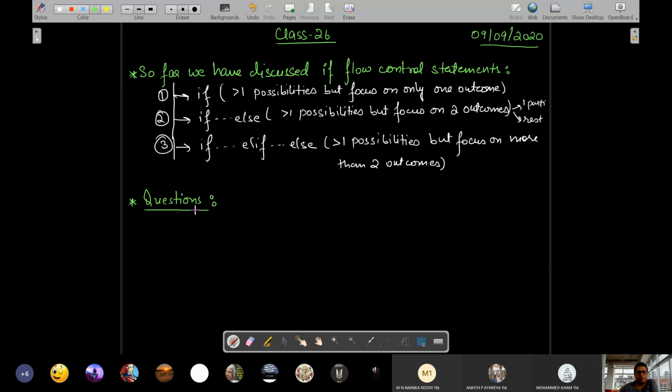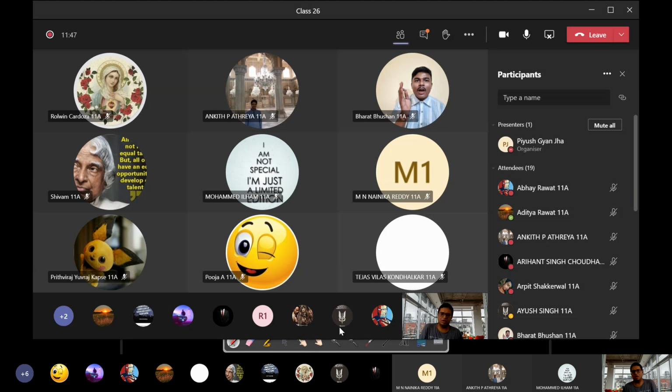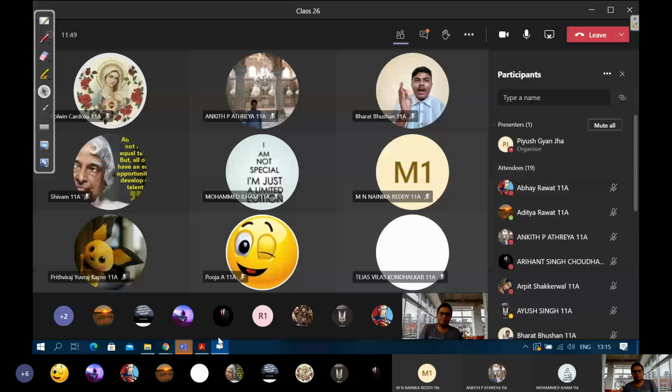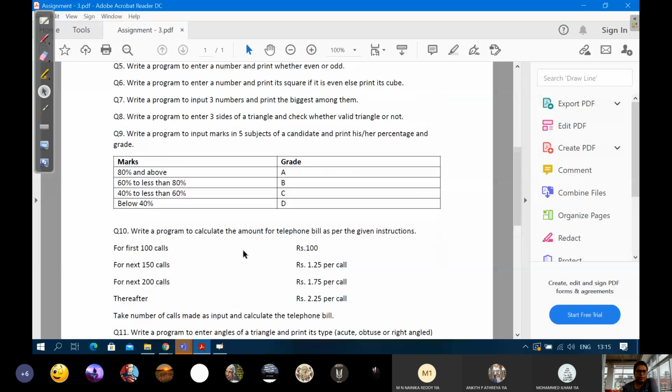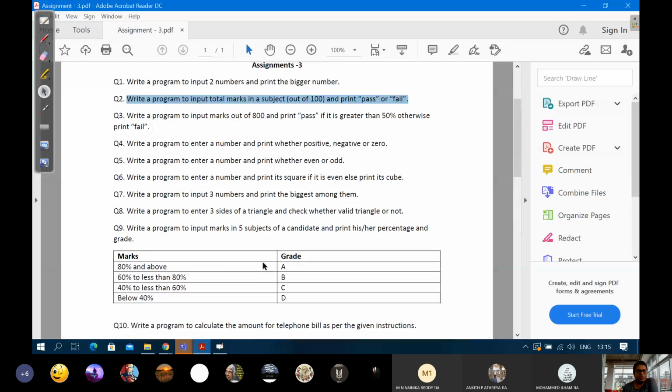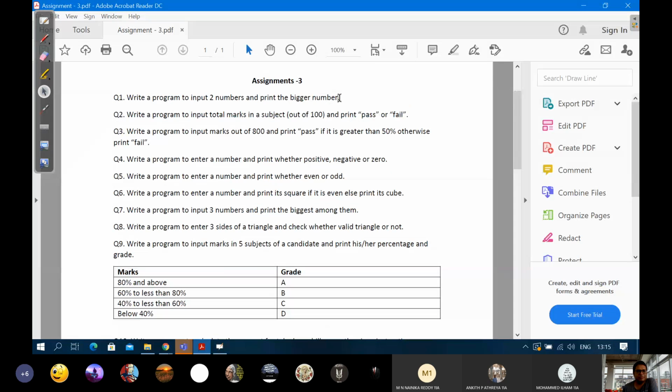Okay, now the first question that we are going to discuss, let's say this is the first question, a very simple one. Write a program to input two numbers, or accept two numbers from the user, and print the biggest number.